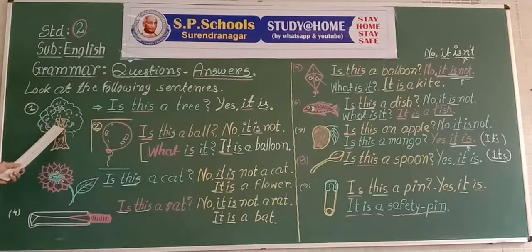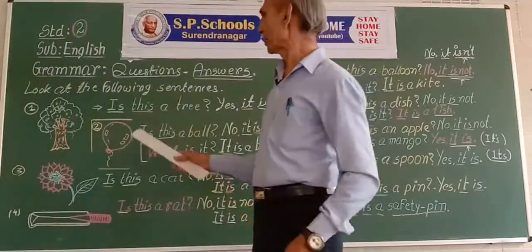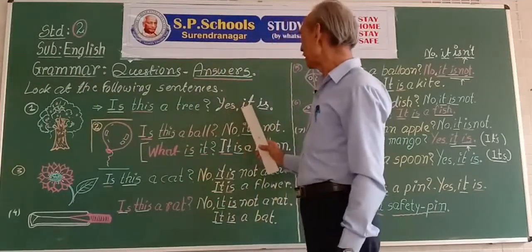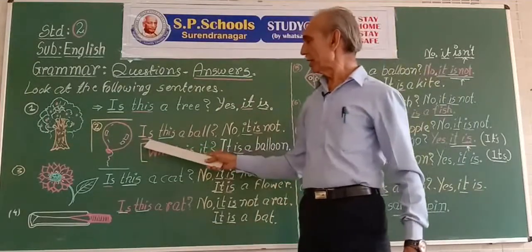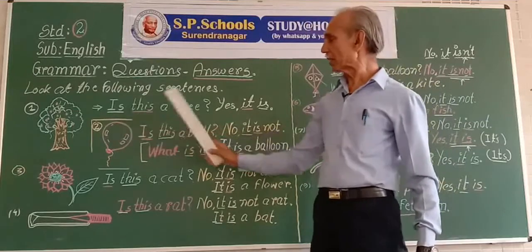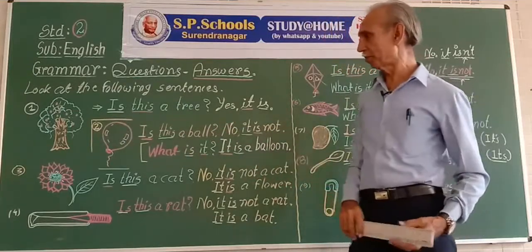We may ask the question in a different way. Is this a tree? Yes, it is a tree. Second question, is this a ball? No, it is not.